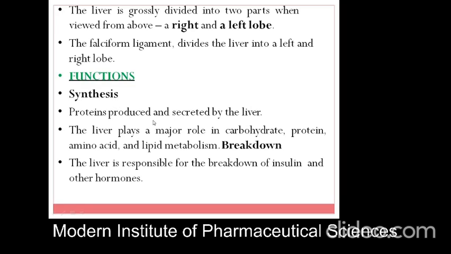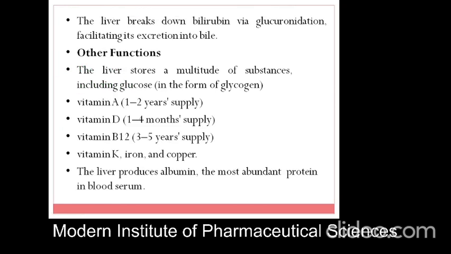The first is synthesis: proteins are produced and secreted by the liver. The liver mainly produces proteins which are formed by DNA transcription and DNA translation. The liver plays a major role in carbohydrate, protein, amino acid and lipid metabolism. It is used for the breakdown of food supplements. The liver is responsible for the breakdown of hormones such as insulin. The liver breaks down bilirubin via glucuronidation, facilitating its excretion into bile.